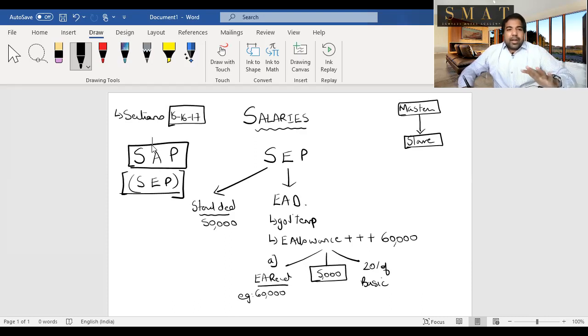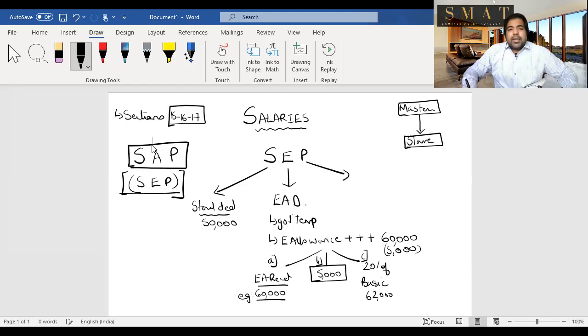The second one is a flat amount of 55,000 rupees, that does not change. And last is 20% of your basic salary. So whatever your basic salary is, 20% of that, and you'll get A, B, and C. The least of the following will be given as a deduction. So let's say this is 60,000, this is 5,000, and this comes up to be 62,000. So the least of the following is 5,000, so you will minus 5,000. So you'll add the allowance and minus the deduction. This is entertainment allowance deduction.